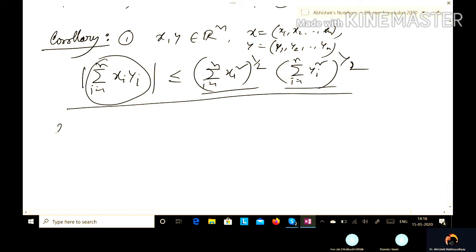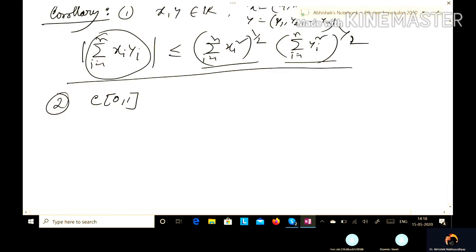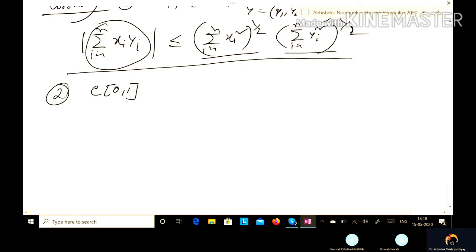Now if we look at the space, suppose we are considering C[0,1] or C[-1,1], whatever it is, its inner product will be the integral from 0 to 1 of f(t) g(t) bar dt.